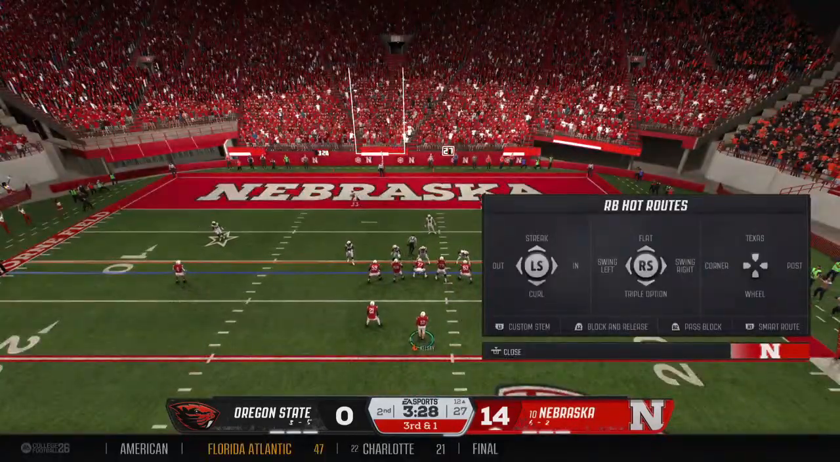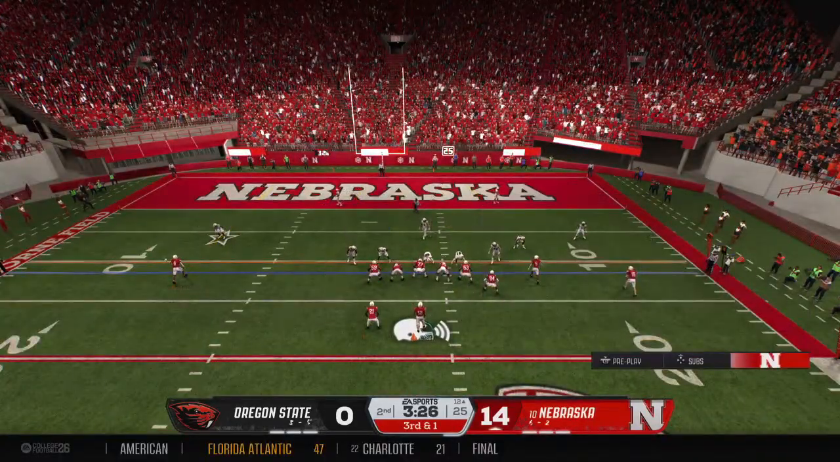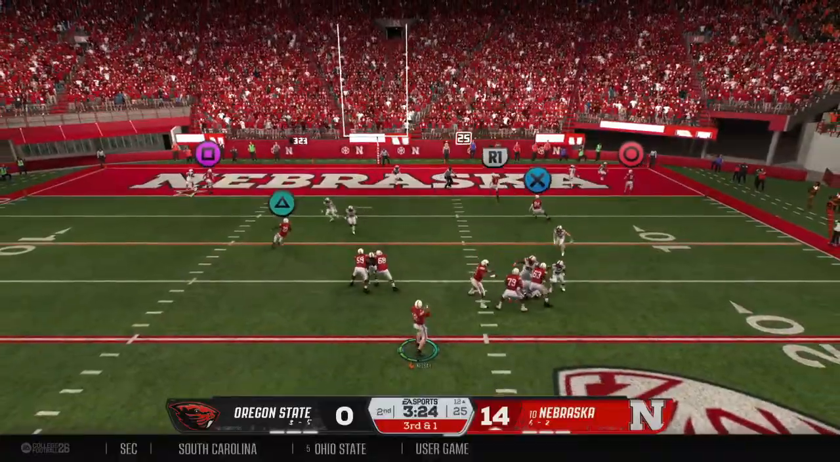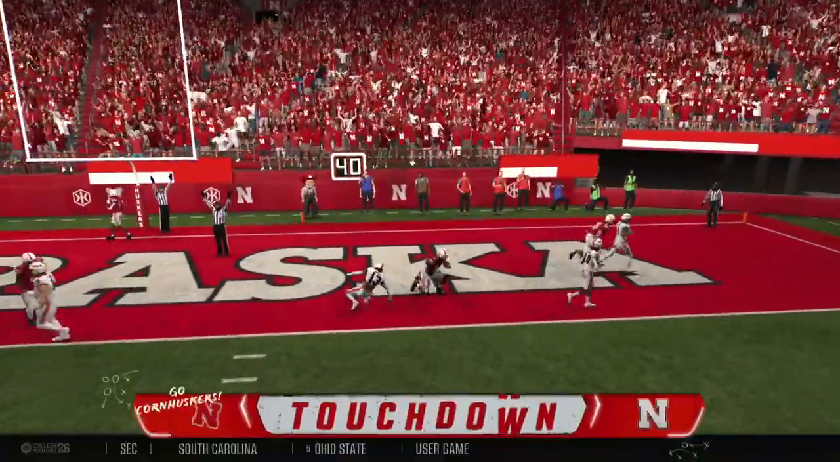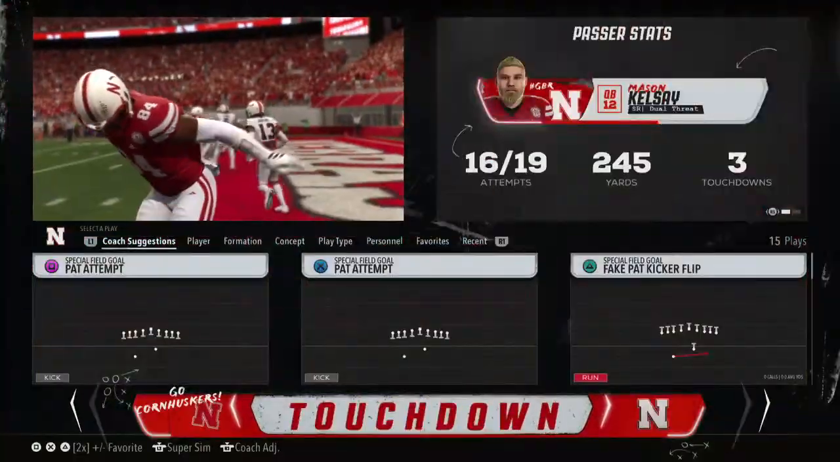Cornhuskers are at the line looking to convert on third and short. They'll throw on third and short. It's complete. Into the end zone. Touchdown.